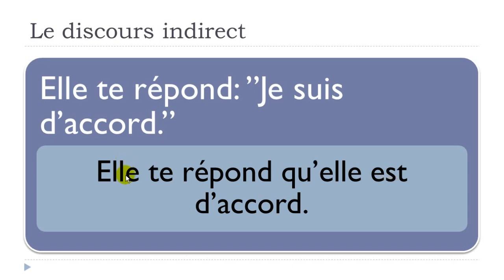But it's actually quite simple in that case, because if you look carefully, in the first structure here it's the present form, and here it's the present form. So I mean, no big changes, and that's the main thing. So in that case, you don't really need to worry. You put back all your elements, you just modify them if necessary, and that's it. You've got your discours indirect structure, okay?